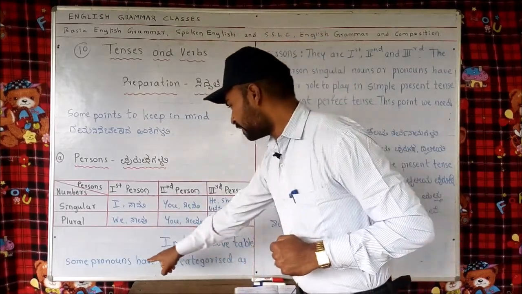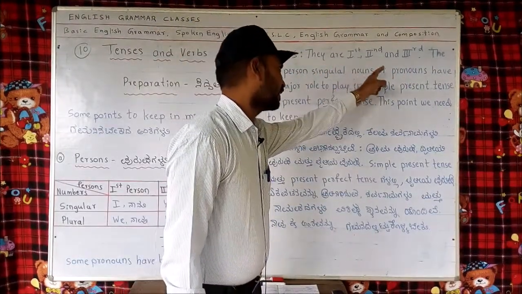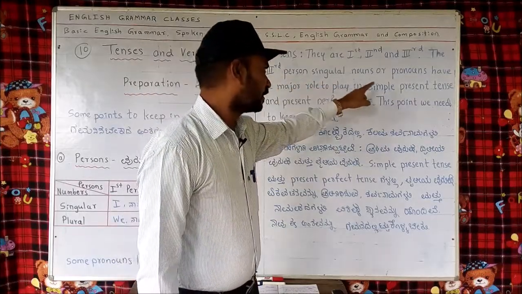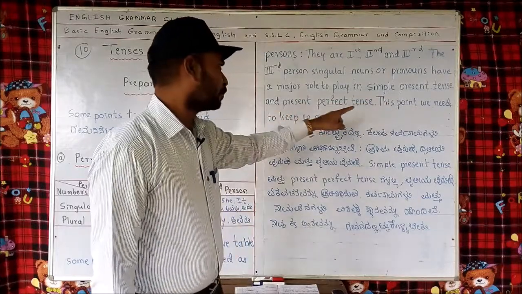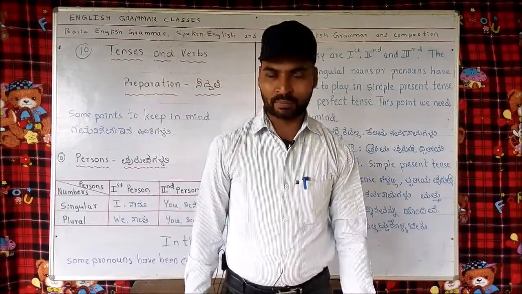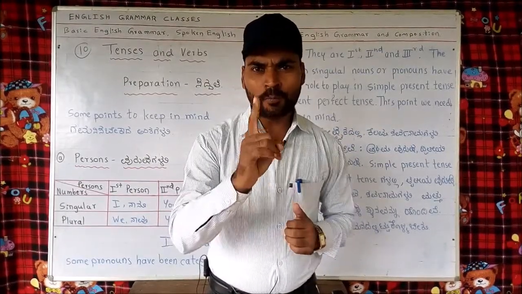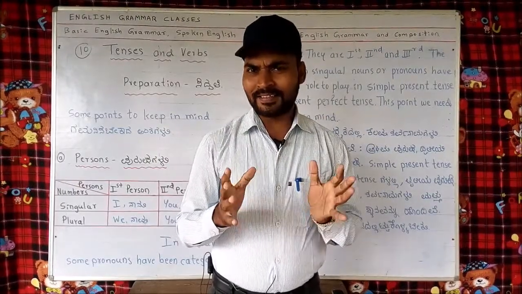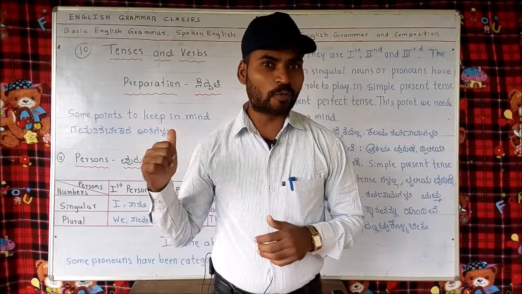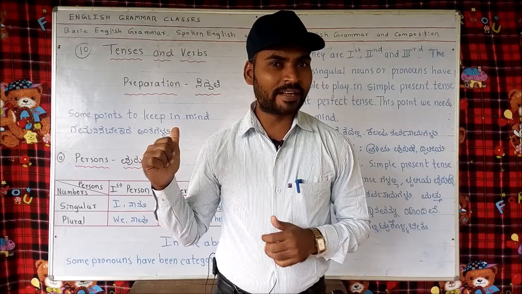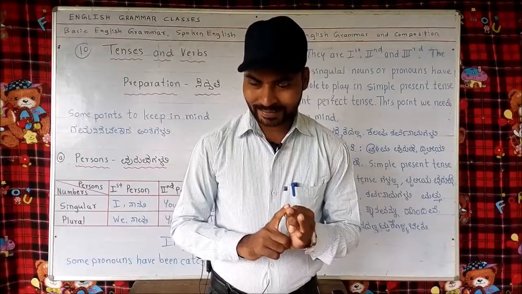In the above table, some pronouns have been categorized as persons. They are first, second and third. The third person singular nouns or pronouns have a major role to play in simple present tense and present perfect tense. This point we need to keep in mind. Let's have a look at some examples, especially in which tenses they have a major role to play: simple present tense and present perfect tense.